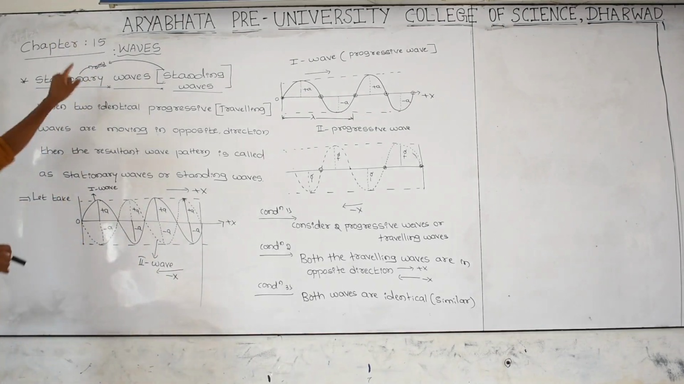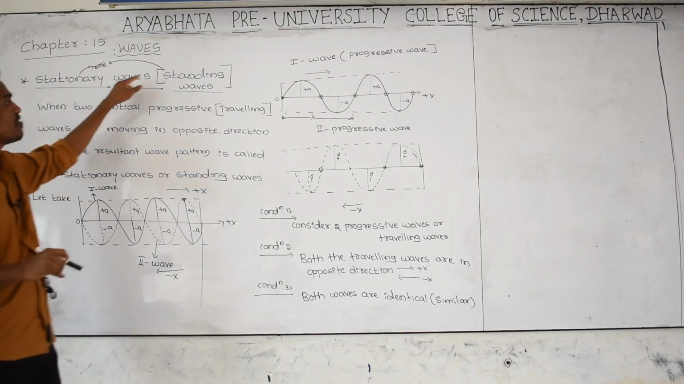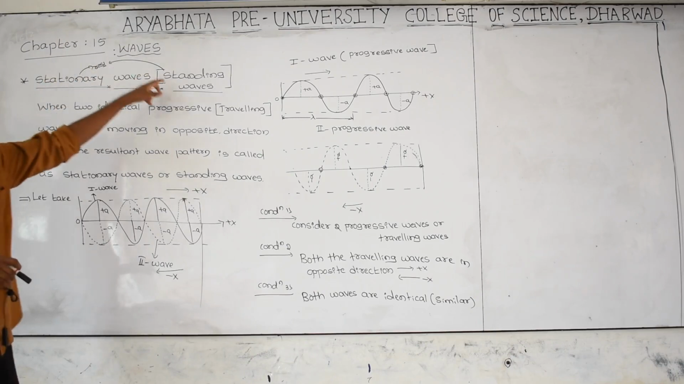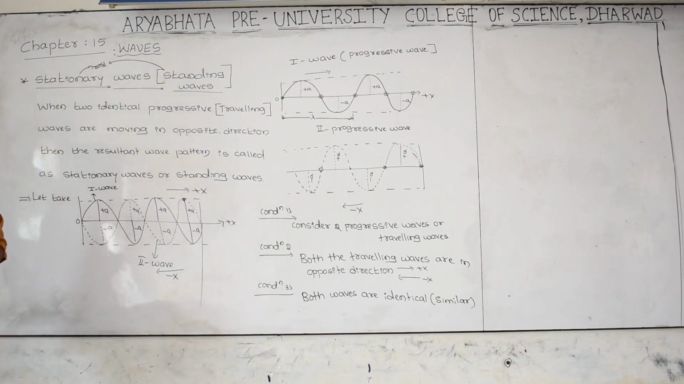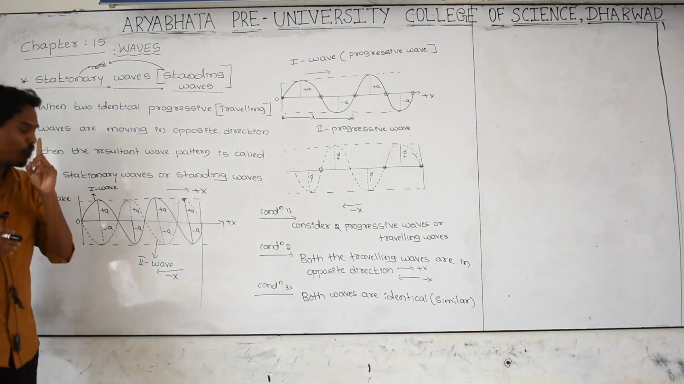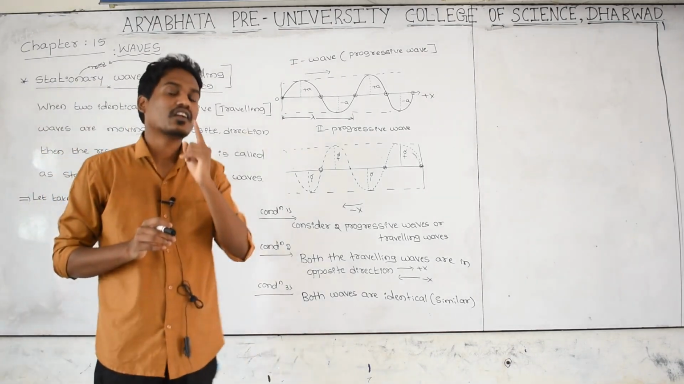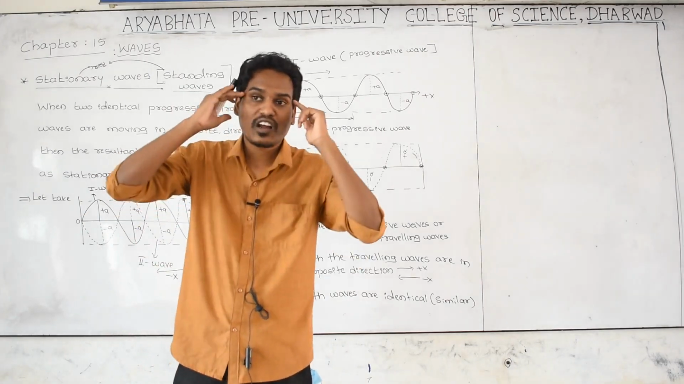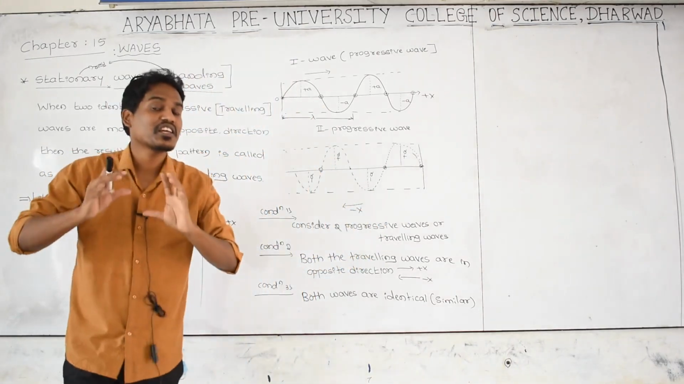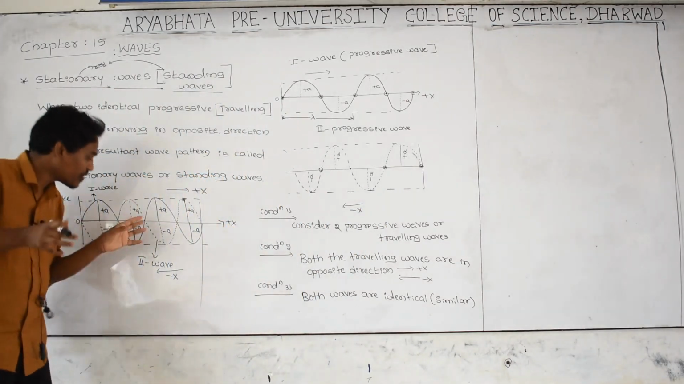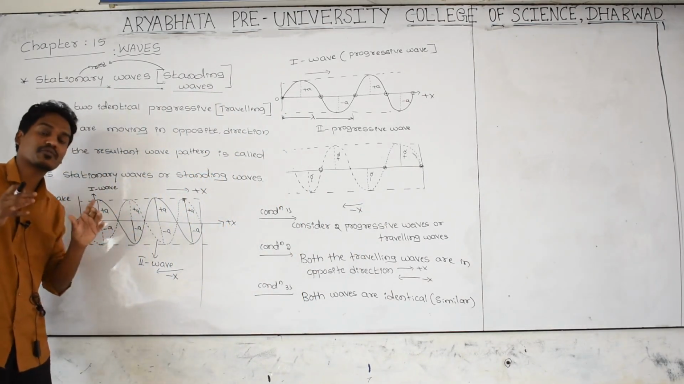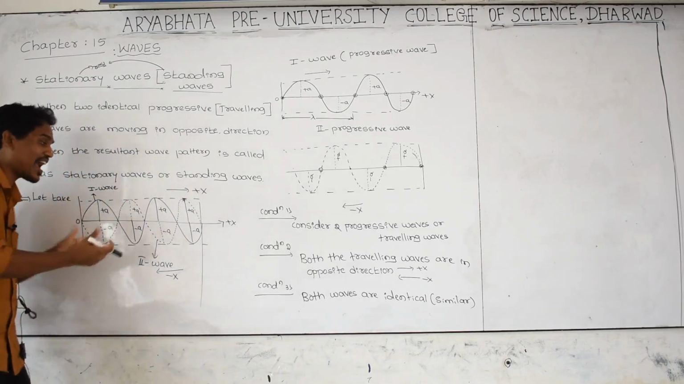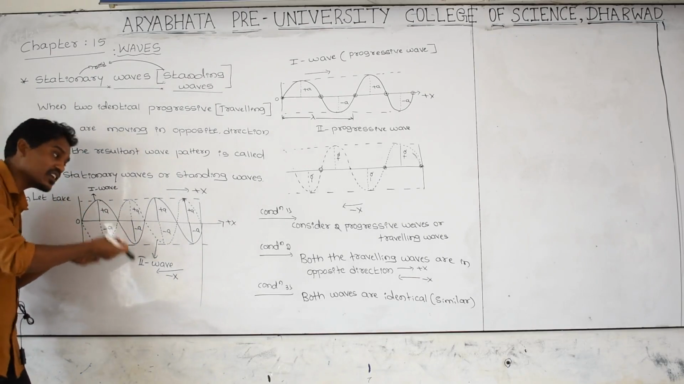That's why that wave is called a stationary wave or a standing wave. The meaning of stationary wave is a wave at rest, or a standing wave. How come? Once again, let's take the sentence. When two identical traveling waves are moving in opposite directions, we are observing a different shape of the wave, and with that different shape, we are feeling as if this wave is not moving, as if it is at rest.